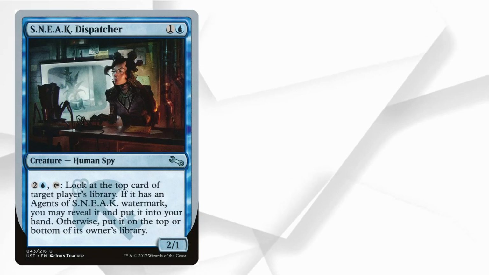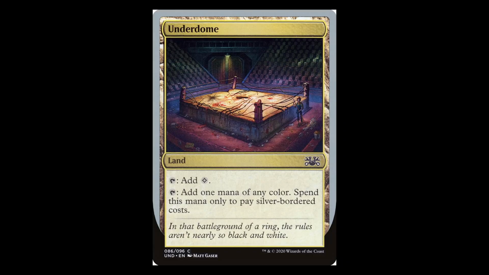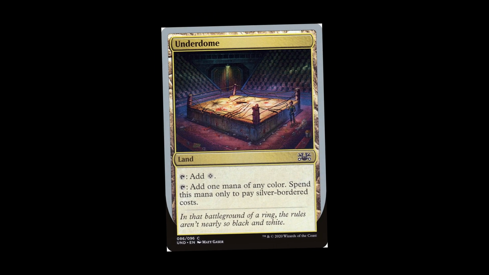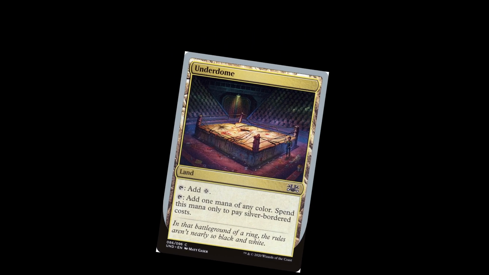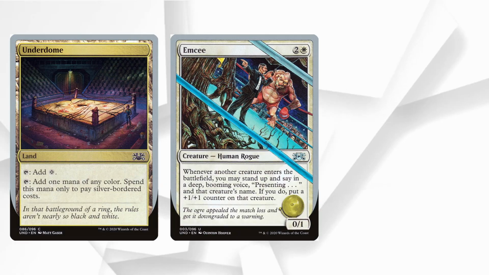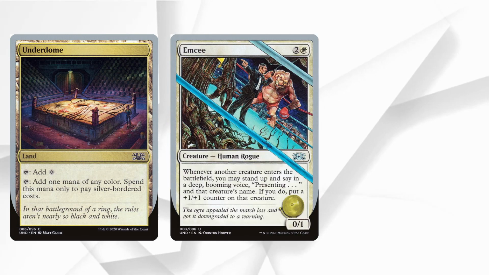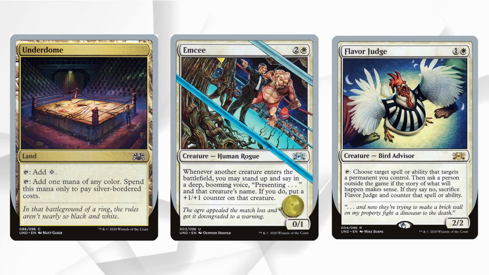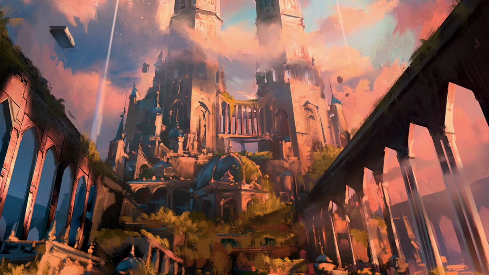Sneak Dispatcher would fit into Capenna, Working Stiff could work with the Mummies in Amonkhet, and everyone's favorites, Underdome MC and Flavor Judge, would fit into Kylem, the Plane of Battlebond. And that's it. There you go.